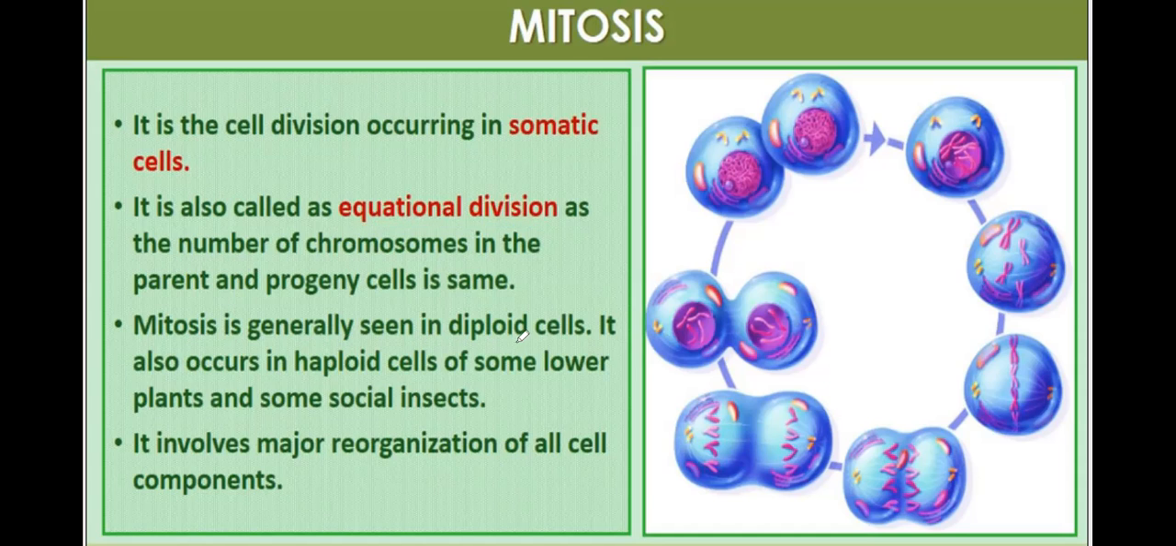Mitosis is generally seen in diploid cells. So mitosis takes place in what? Diploid cells. It also occurs in haploid cells of some lower plants like bryophytes and thallophytes. Thallophytes include algae; bryophytes include moss, Riccia, Marchantia; and some social insects like grasshopper and honeybee. So in haploid cells also mitosis takes place. It involves major reorganization of all cell components. All cellular components are reorganized during the process of mitosis.